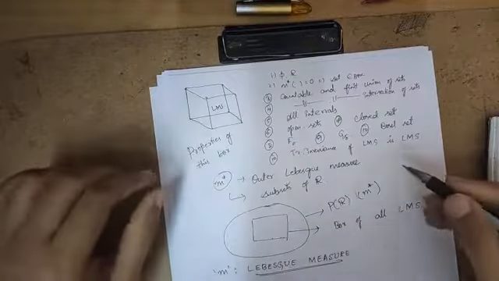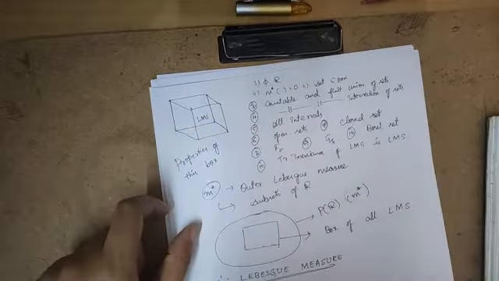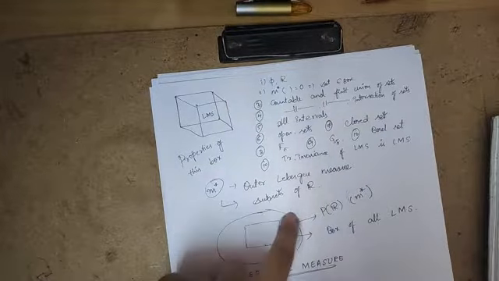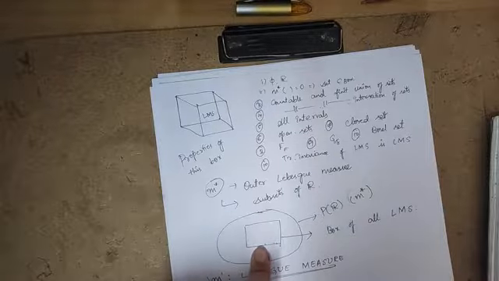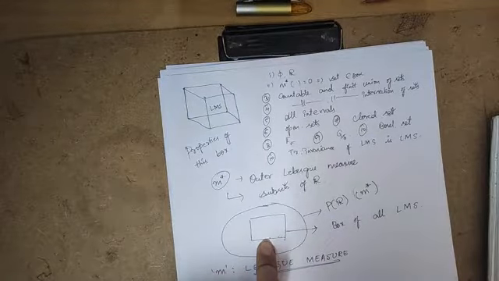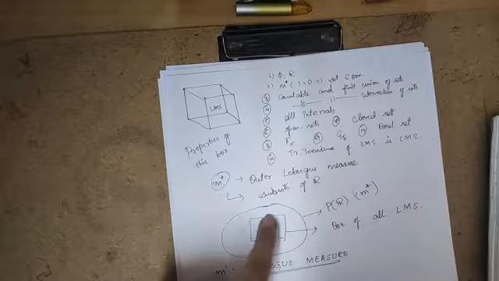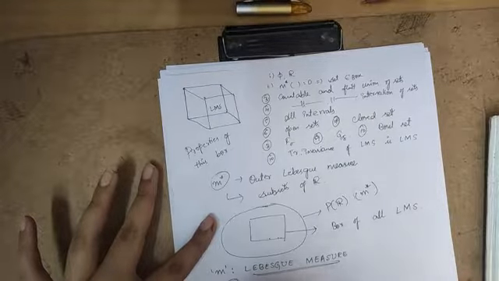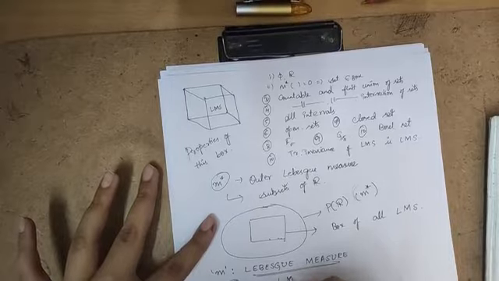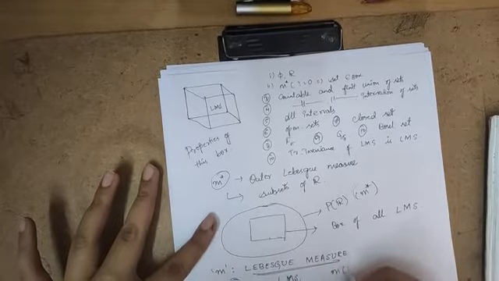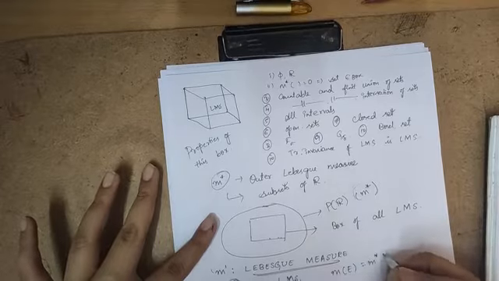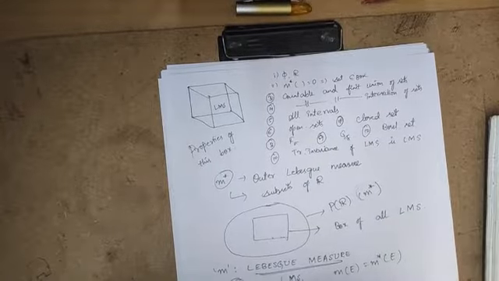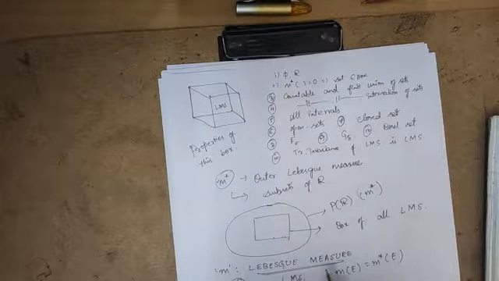Okay. What then? The definition of Lebesgue measure is nothing but the restriction of the set function outer measure to the class of measurable sets, and it is called Lebesgue measure. Now this function is called Lebesgue measure. So whenever we have a set E, if I say this E is a Lebesgue measurable set, then that means m of E is equal to m star of E. So if E satisfies the Lebesgue measurable set condition, then that is nothing but Lebesgue measure.